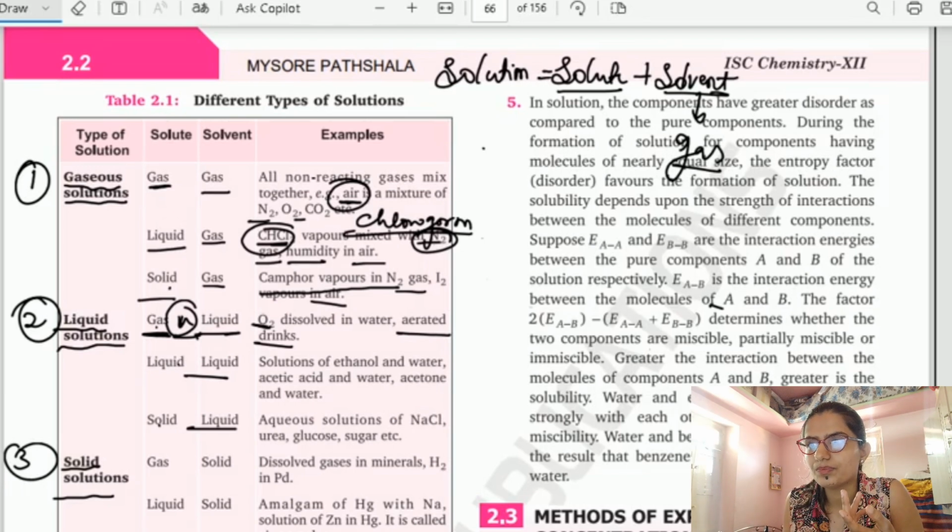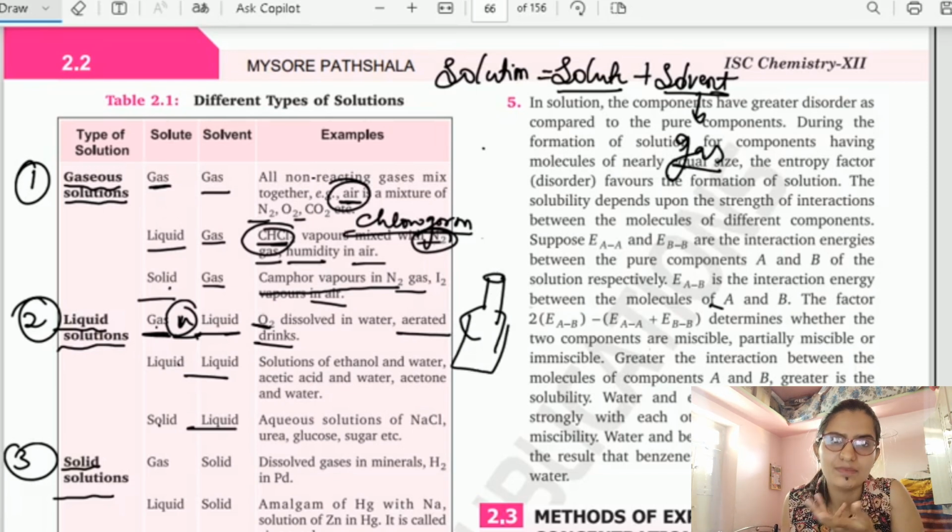All this can be an example for this, because in the drinks, consider Coca-Cola. Consider any cold drink. If we open its lid, obviously the bubbles come out, right? So what's the reason behind this? Because some gas is present inside the liquid.